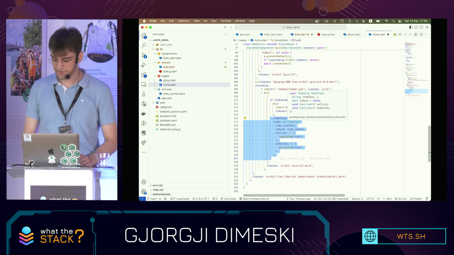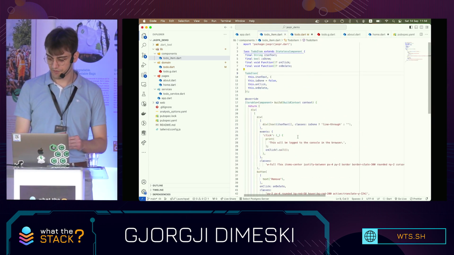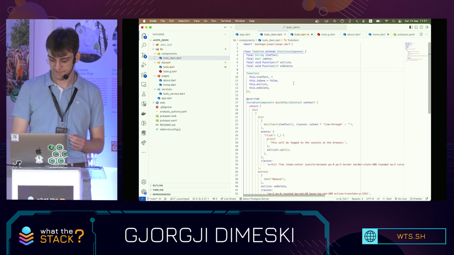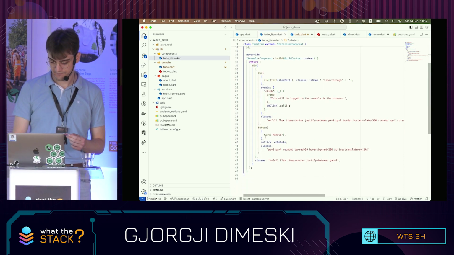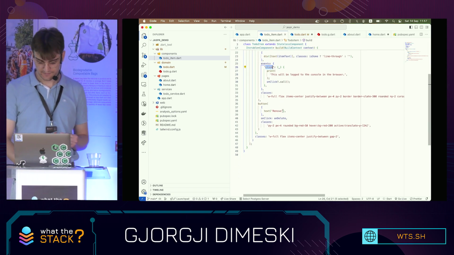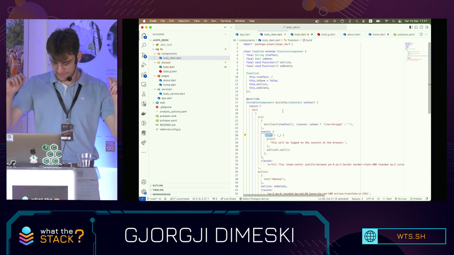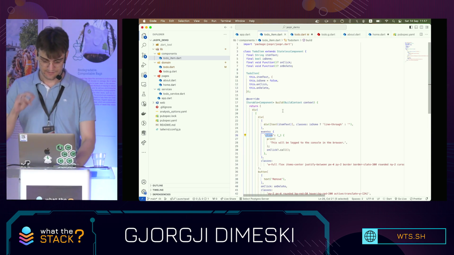This is a to-do item. I'm going to show you how that looks. This is my to-do component. It's a stateless component. It has properties that are final. And it handles the events like this. Here's a click event for the div, because by default the component doesn't have this property. And yeah, that's basically how Jasper looks.